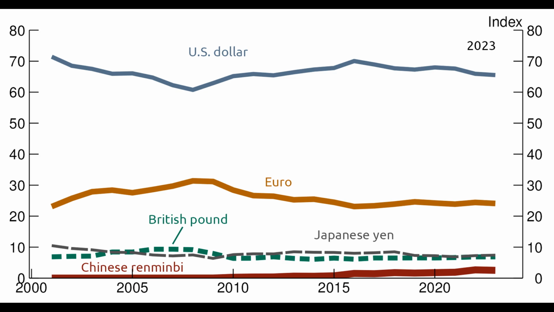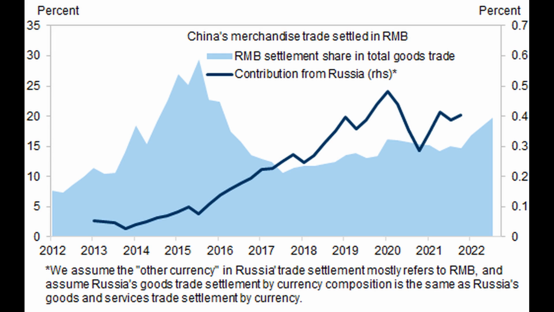The goal of reducing dependency on the US dollar is complicated by the necessity of maintaining internal economic stability. As a result, while China aims to promote the use of the RMB in international trade, it must balance this aspiration with the practical need to control capital flows and mitigate risks to its financial system.